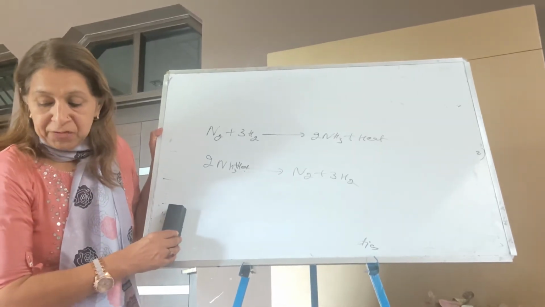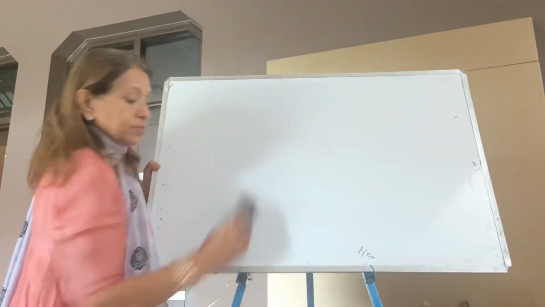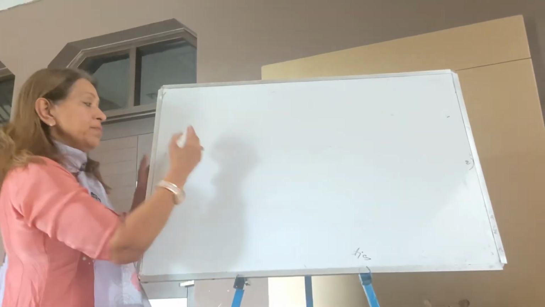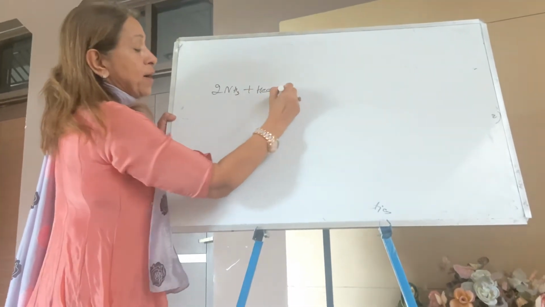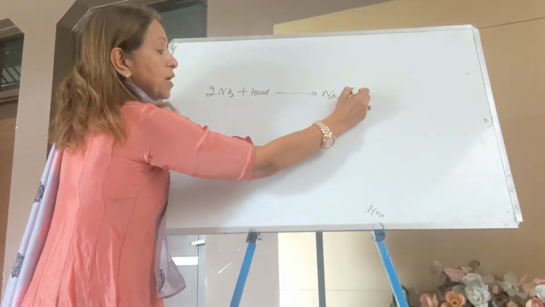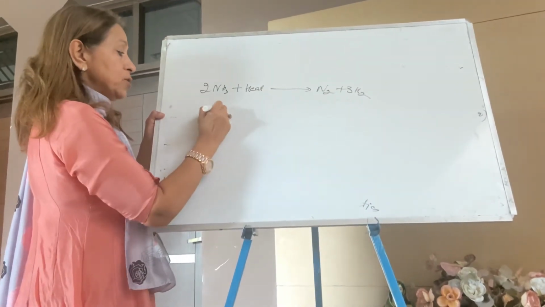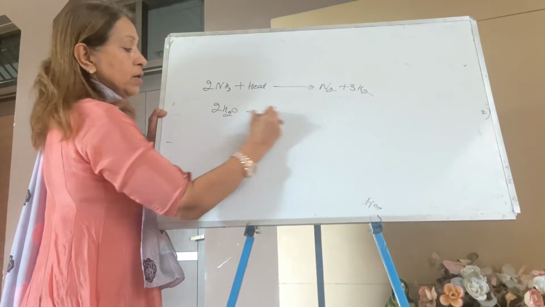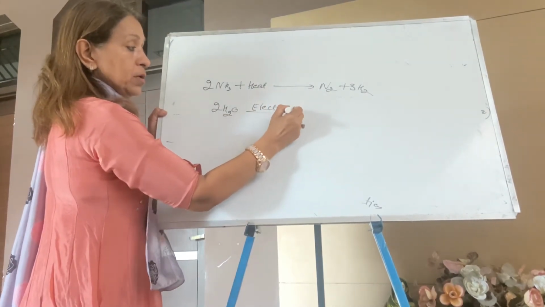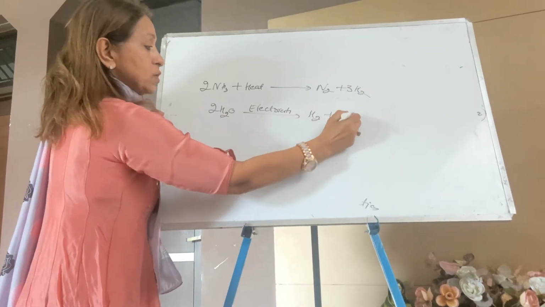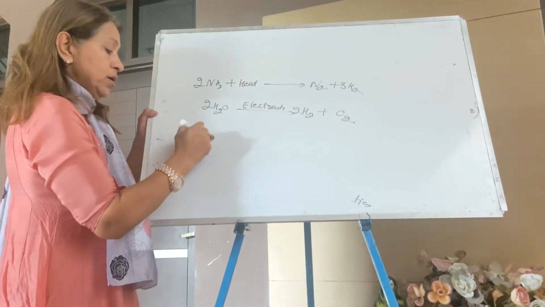Now I'm taking question number 12. Write one example of decomposition where energy is supplied in the form of heat. You can take the same 2 ammonia with heat supplied. It's a thermal decomposition, right? Now by means of electric current, you can take water and electricity. This is the electrolytic decomposition. It gives hydrogen plus oxygen. You may balance it.